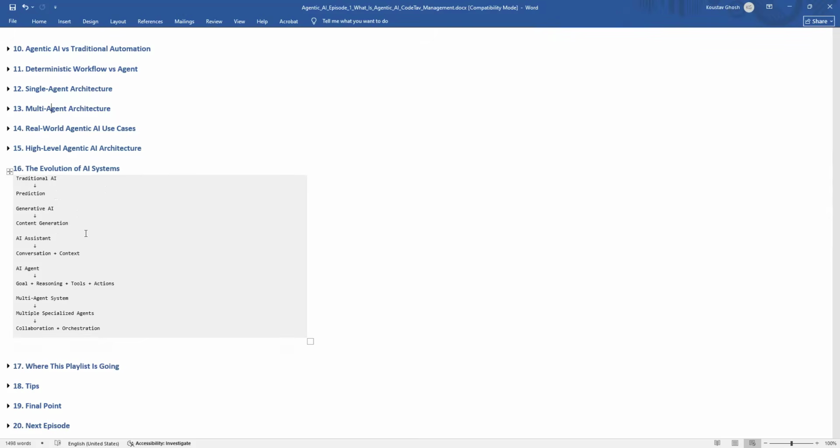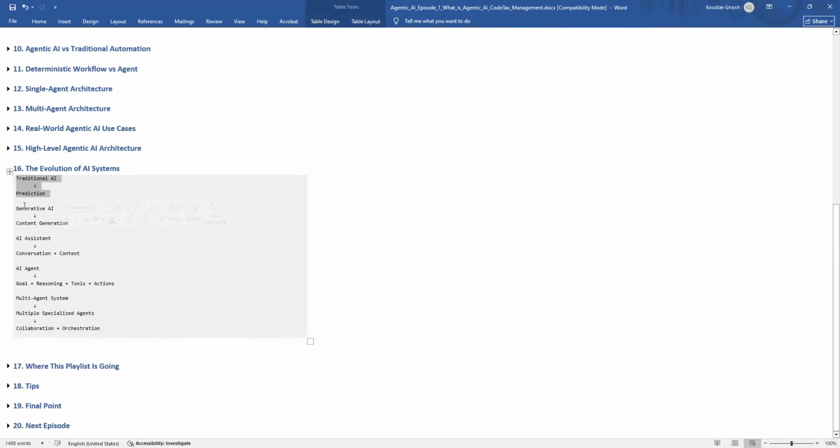So it will understand the goal, then reasoning, tools, some set of actions, then not a single agent. Also, we have discussed the multi-agent system as well, like multiple specialized agents, like research agent, develop agent, coding agent, testing agent, DevOps agent. So multiple specialized agents do the collaboration and orchestration, and we will get the final results. Okay. So in that way, the transformation happens.